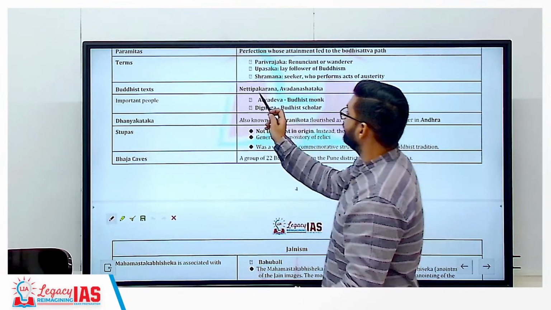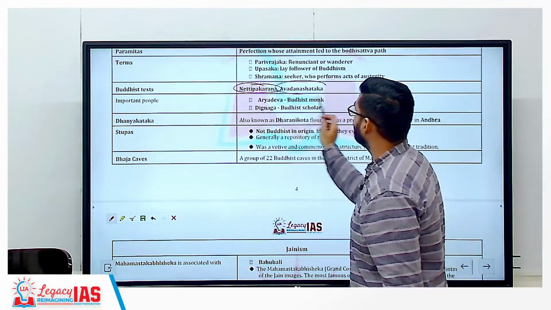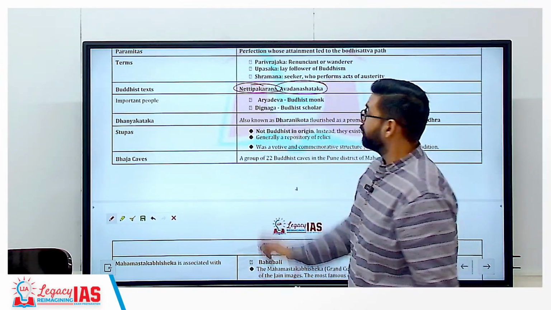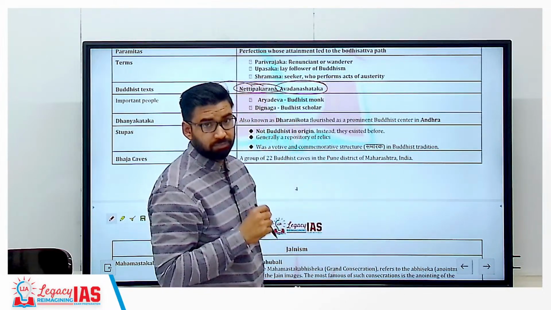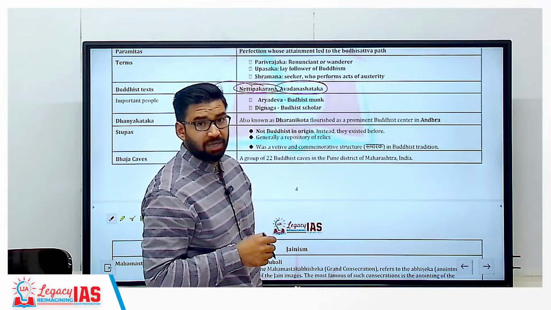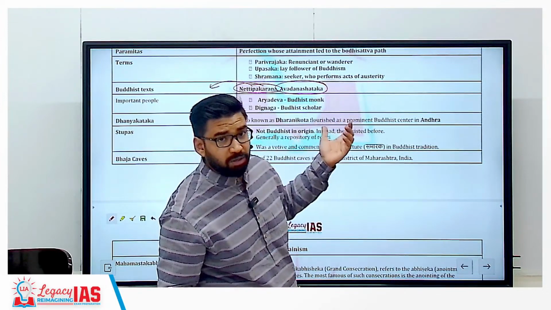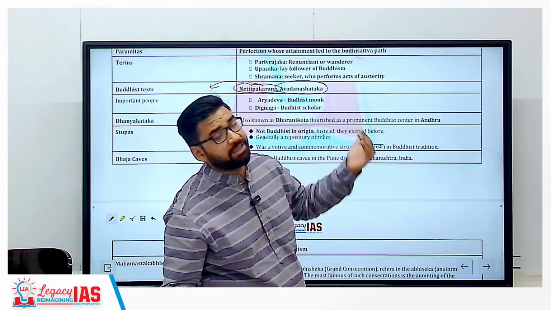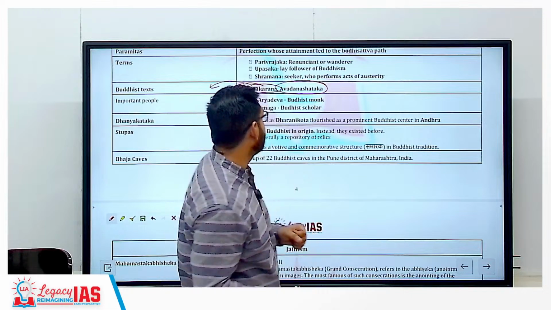Then some Buddhist texts like Netti Pakarana and Avadana Shataka. Now Netti Pakarana is associated with the Pali language. Getting my point? Avadana Shataka, as we have already discussed, is again associated with Sanskrit text. Getting my point?